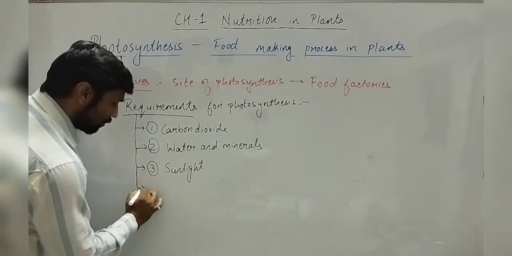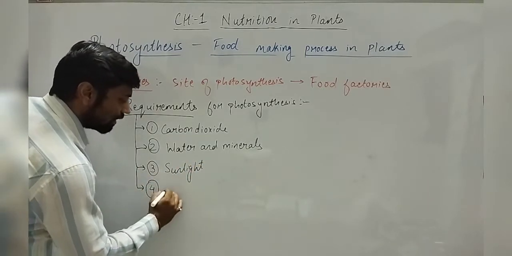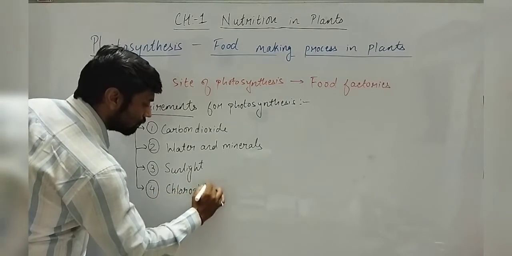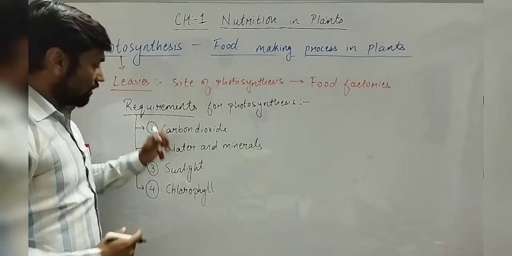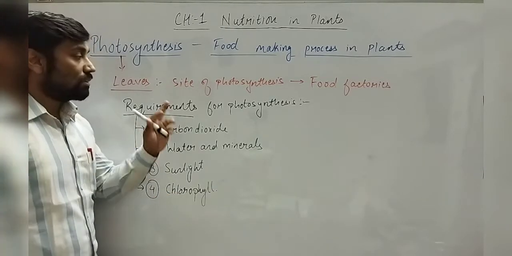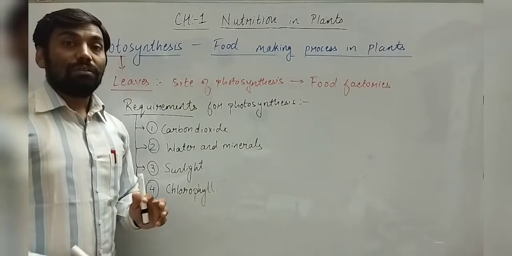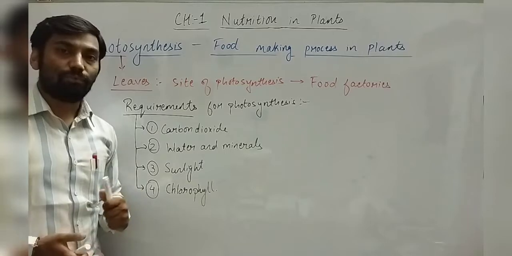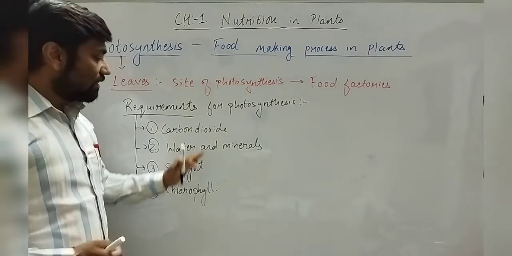And the most important thing which is required is chlorophyll. So these are the requirements that are necessary for the leaf in order to perform photosynthesis, that is, to prepare food.